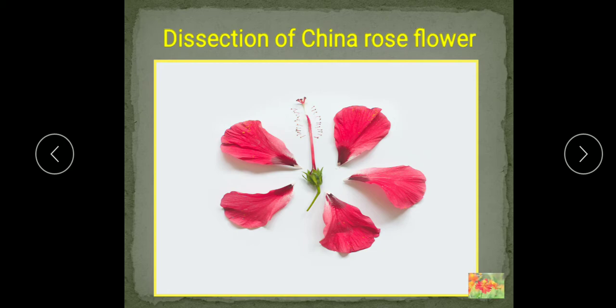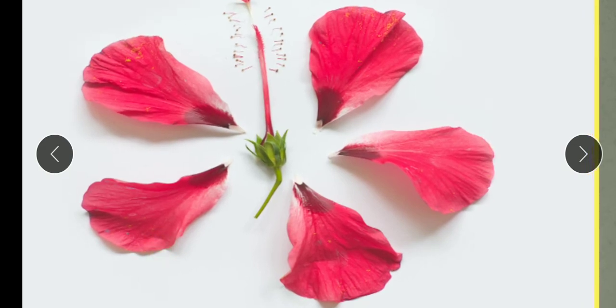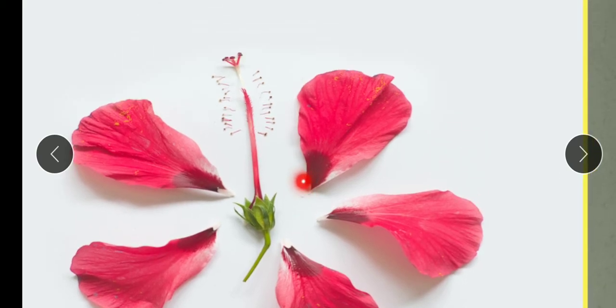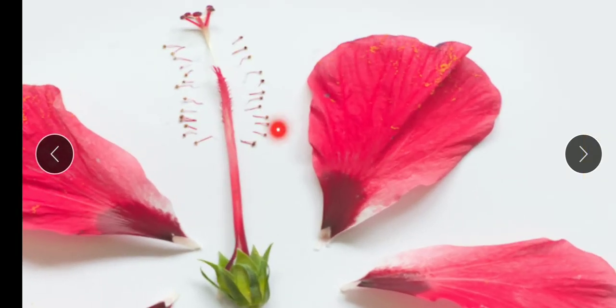Okay, so when you remove these whorls, then you will find all these parts like this. Here you can see the apicalyx and calyx, and these are the corolla. 1, 2, 3, 4 and 5. These are the corolla. And here you will see male and female reproductive parts together. Understood, children? These are the stamens.